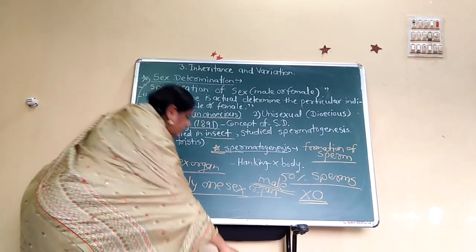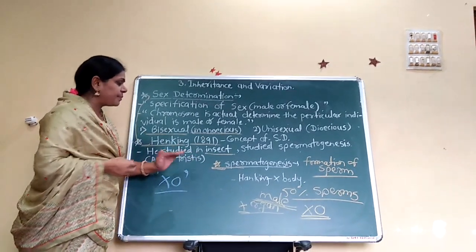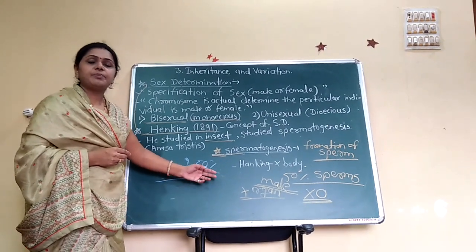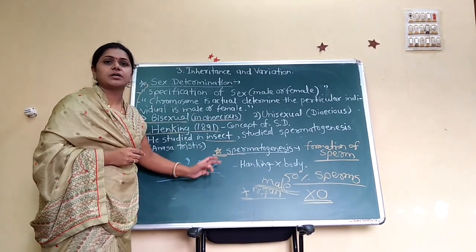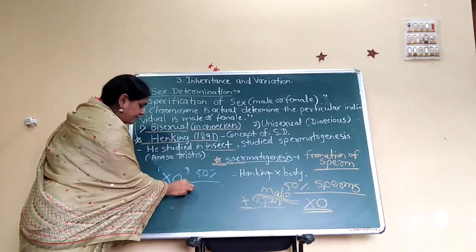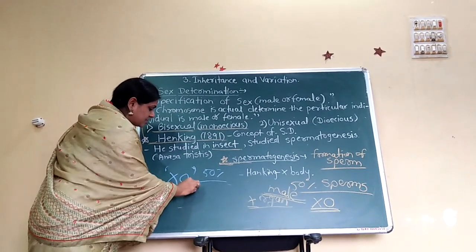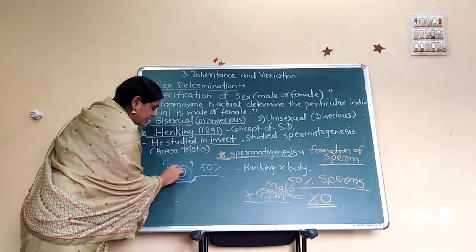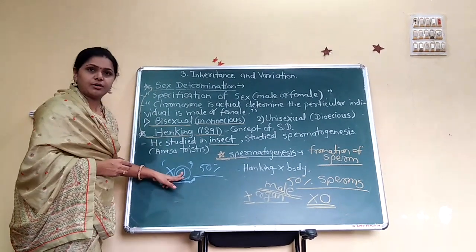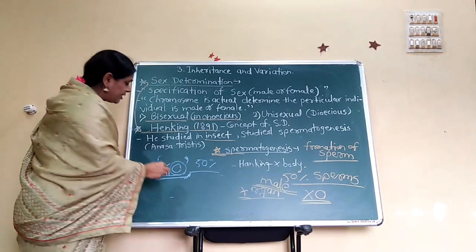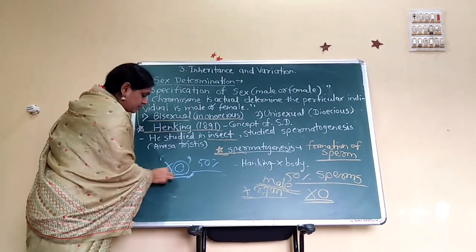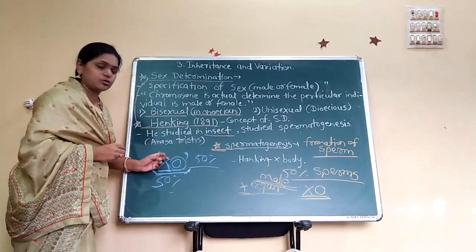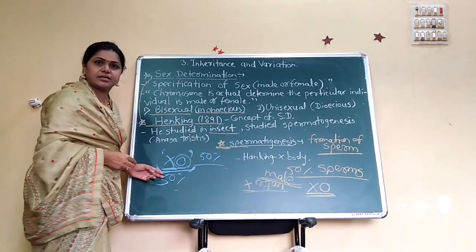50% of sperms received unpaired chromosomes. That means the male shows the phenotype XO. O here means zero. That means only X is shown, that is the 50%. The unpaired chromosome here is only X.